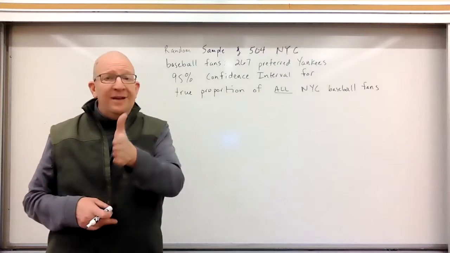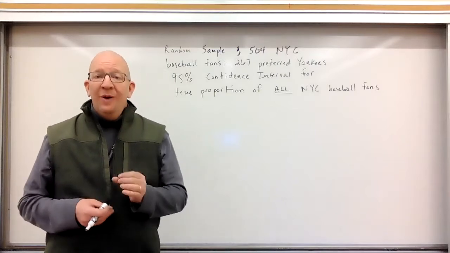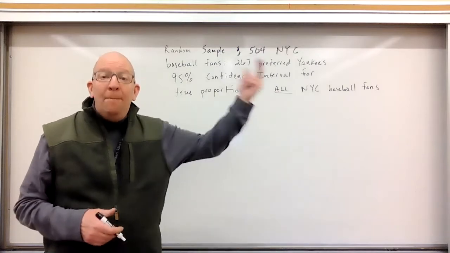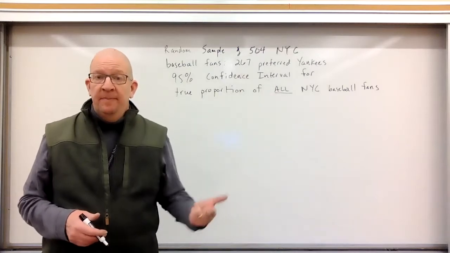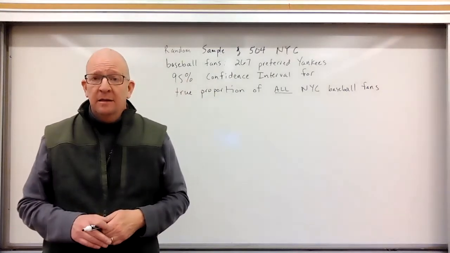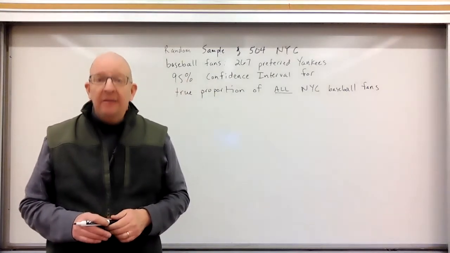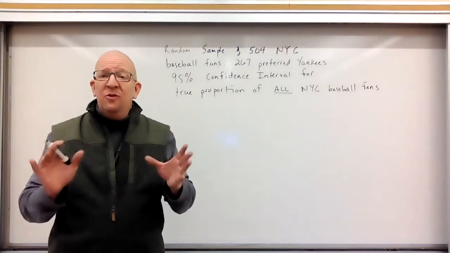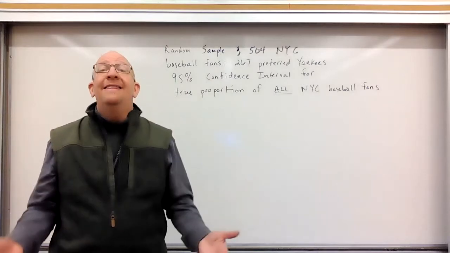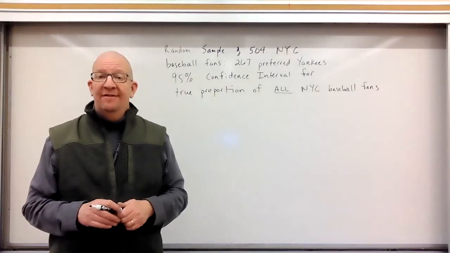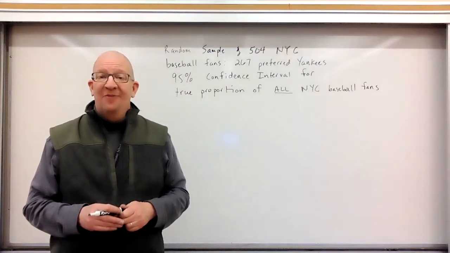As long as a few conditions apply, we can say that if I were to do repeated samples, the average would be 53%. And I can set up a confidence interval right around 53 that should capture the actual preference of New York City baseball fans.